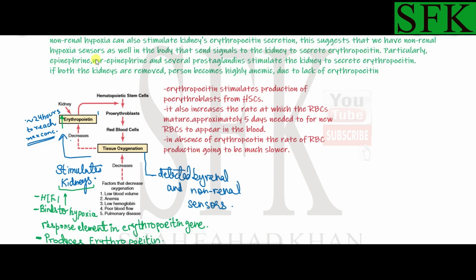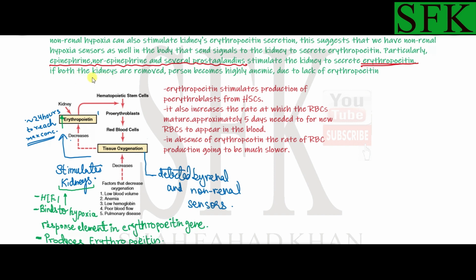The signaling molecules which are usually used for this purpose are epinephrine, norepinephrine, and several prostaglandins. These are the molecules used to signal the kidney to secrete erythropoietin. And after the stimulation, the erythropoietin causes the stem cells of the bone marrow to produce more red blood cells.